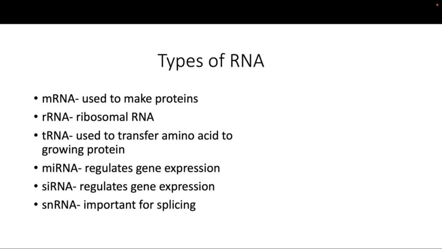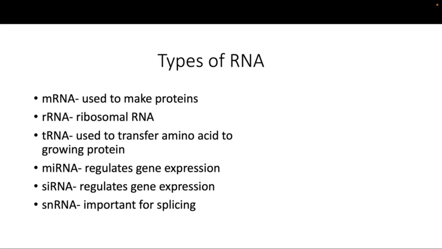So mRNA, as I said, is used to make the protein via the process of transcription first, followed by translation. rRNA is nothing but the ribosomal RNA, and we will talk about the function of the ribosome later in this video. tRNA, which we also will be talking about in this video, transfers the amino acid to the growing protein. Okay, so it takes the amino acid and incorporates it to make the protein. We will also talk about the tRNA structure and how it functions.